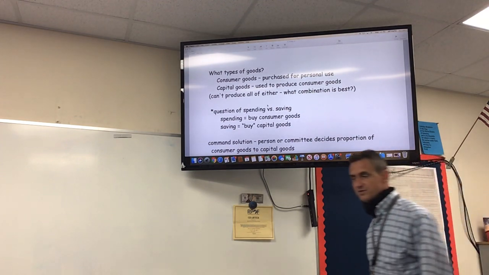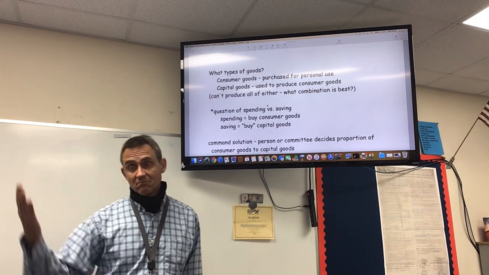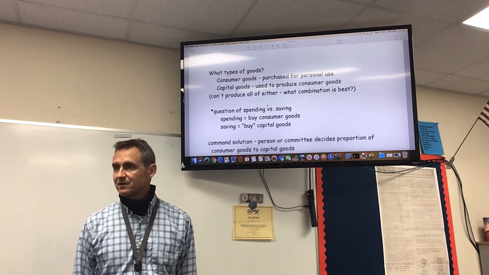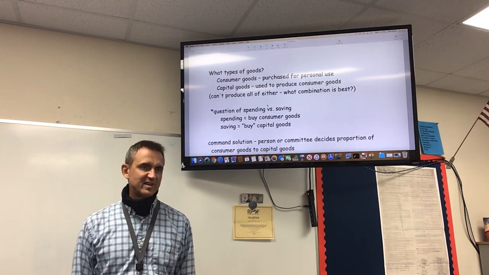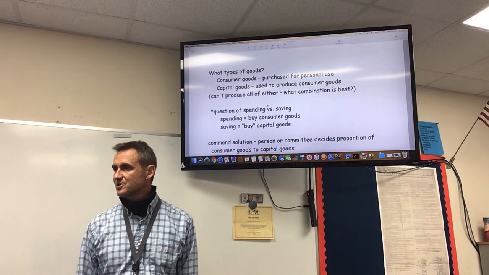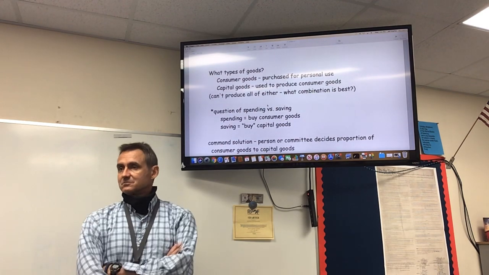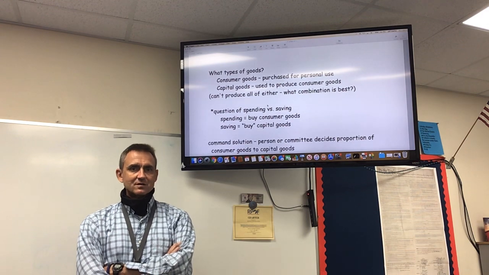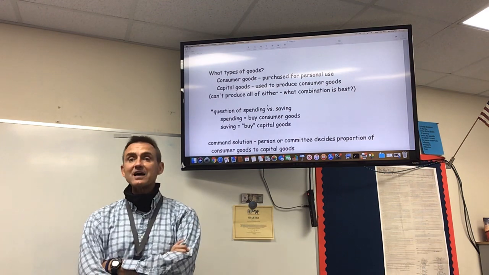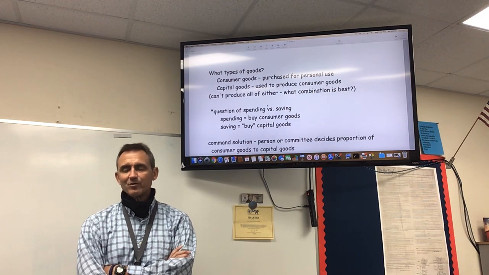So the command solution to the output question says that some person, the king, the premier, the president, the chief, the big cheese, the head honcho, the dictator, whatever you wanna call them, somebody in charge, or a committee, or the parliament, or the Congress, or some agency, or some group of people, somebody in the government will decide, because after all, to a command economist, the government always knows best.